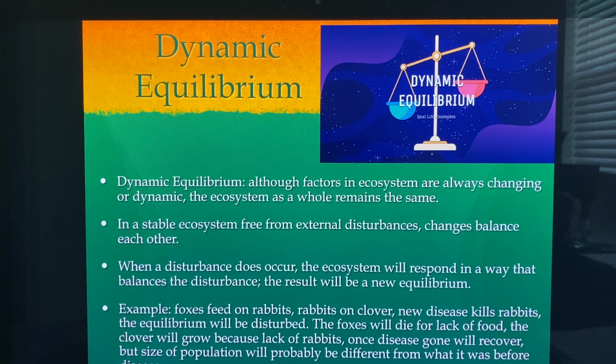But the size of the population will probably be different from what it was before, but everything will try to equalize, dynamic equilibration, try to equal out. And that's the cycles of life on earth and how things get along and equal. The living things on this earth get along and equal out, right?